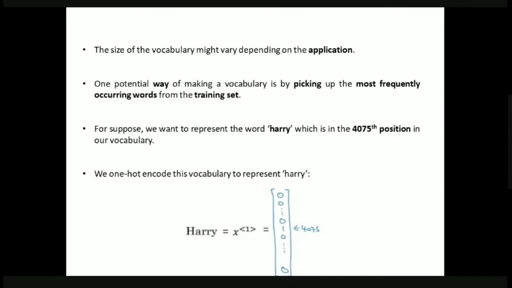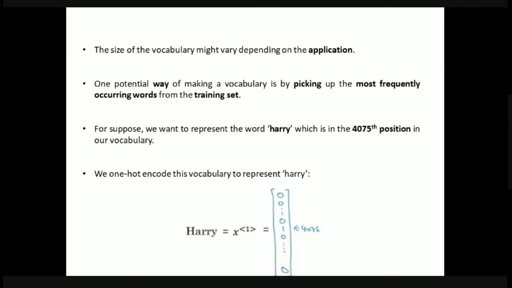Right. So how do we construct this vocabulary? If we are using a single word "hello", it is very easy to construct the vocabulary because the only characters in that word are H, E, L, and O. But if we have more input words, then constructing a vocabulary is somewhat difficult. One potential way is to pick the most frequently occurring words from our training set and make the vocabulary out of those words.